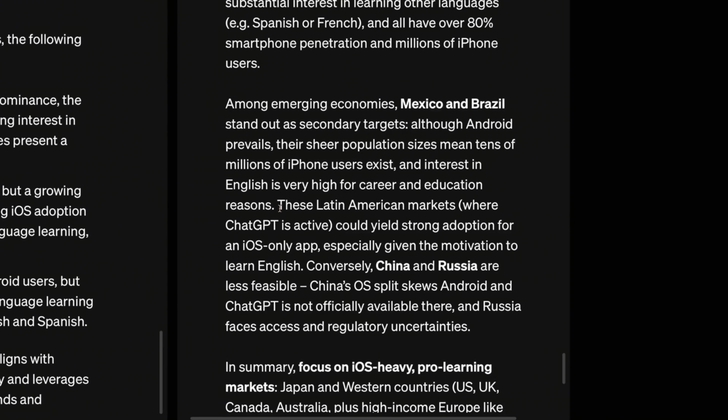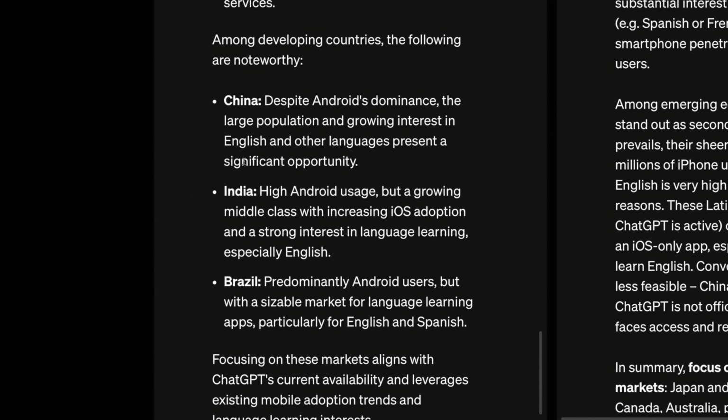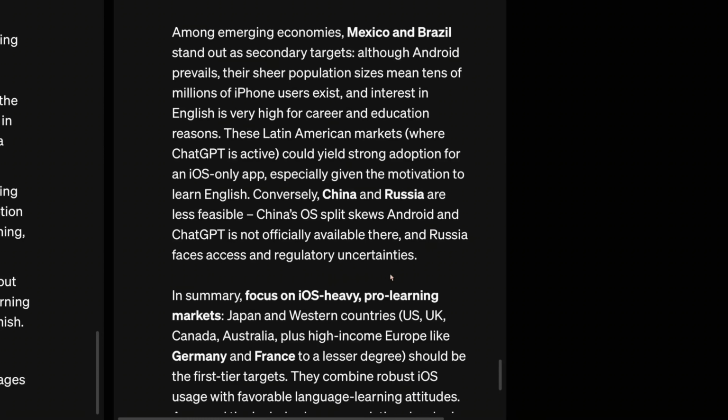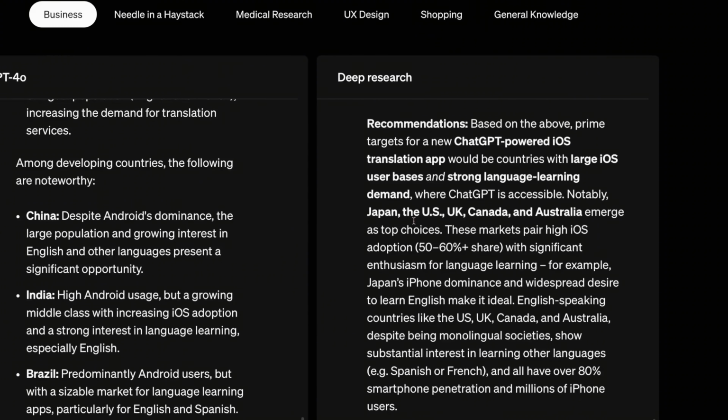It specifically mentions that Latin American markets could yield strong adoption for an iOS app only, especially with the motivation to learn English. It also says that China and Russia are not very good options, whereas GPT-4o says that China is a good option. The reason it gives is that many of the Chinese phones have a different operating system or a different version of Android which doesn't have many Google apps and all of those things. And Russia has regulations. So here you can see the suggestions have slightly changed because of spending more time researching and getting into the actual ground truth.